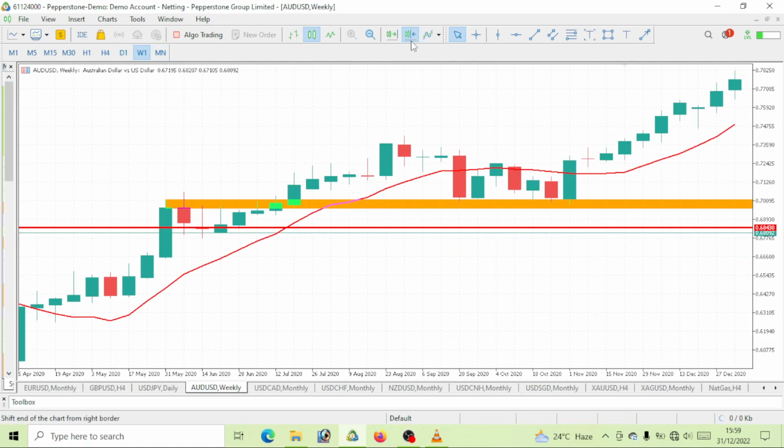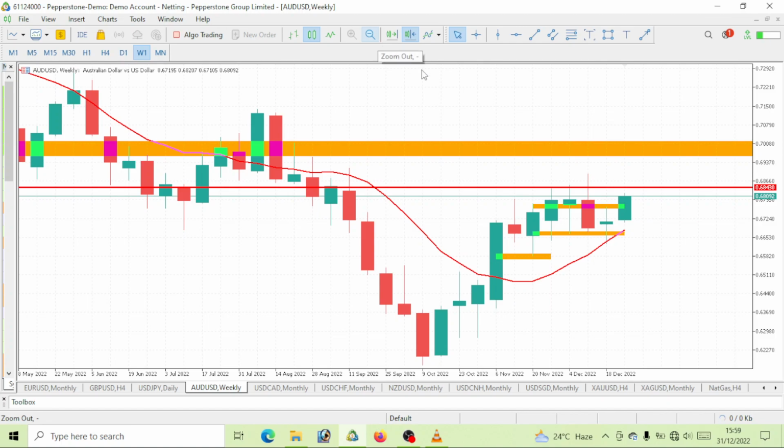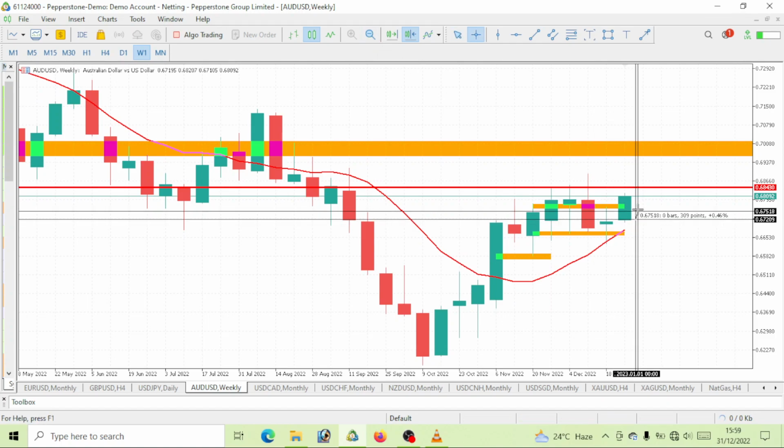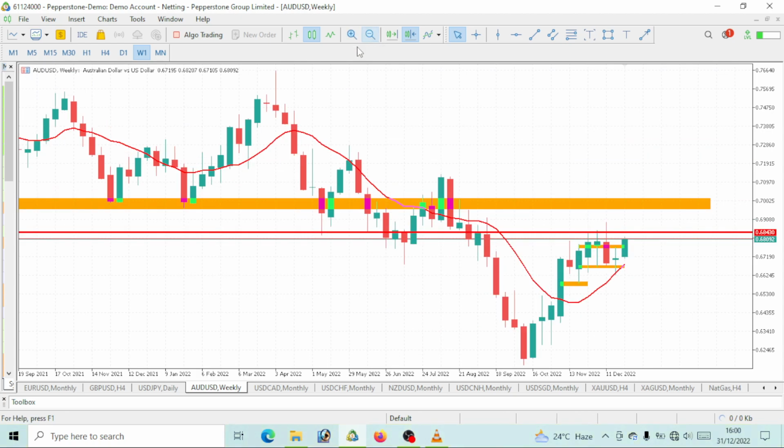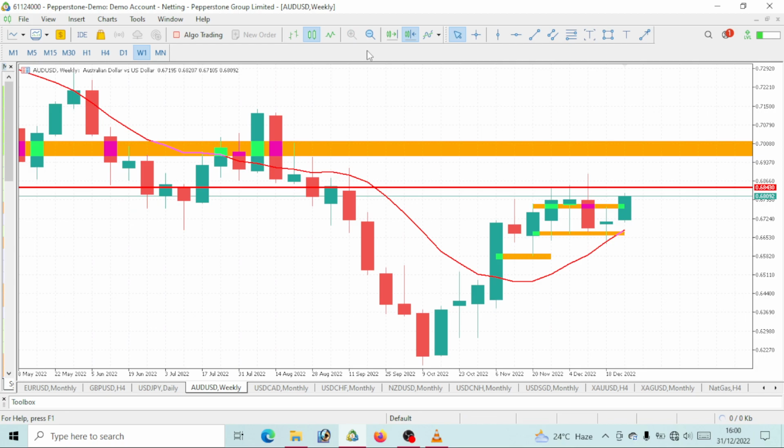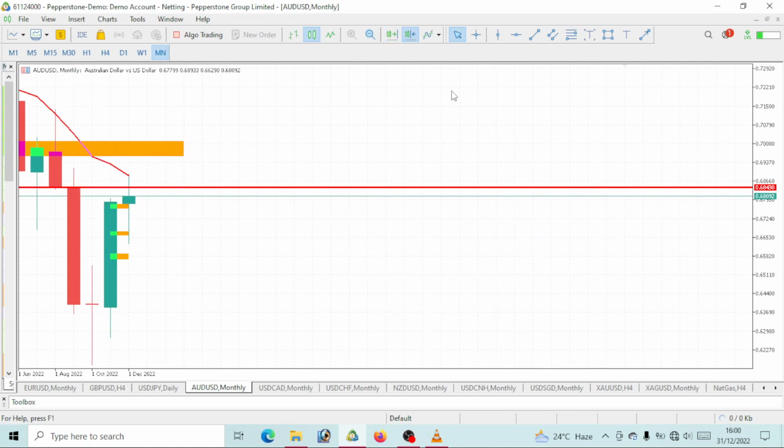So full trend AUD/USD, it is a bearish move. Now let's go to the weekly time frame. Last week we did analysis on AUD/USD. We talked about having a bullish move, and we've gotten it. Like I said, you would want to see the full trend, especially when you are trading on the weekly time frame. On this weekly time frame, this is a bullish move, right? But on the monthly time frame, it is showing as a pullback level.